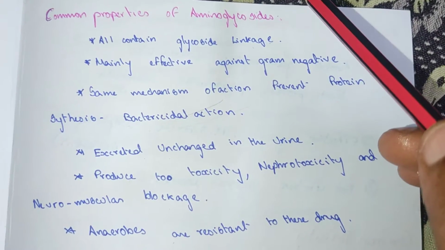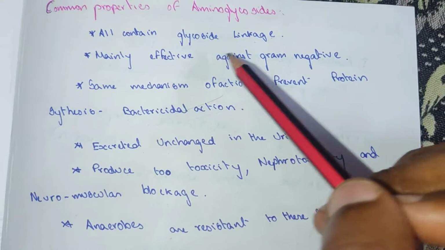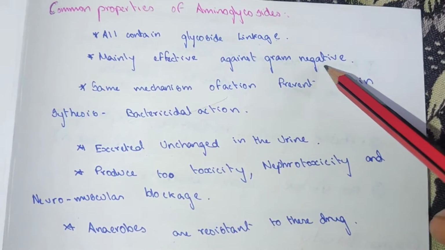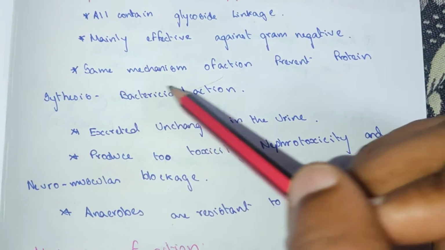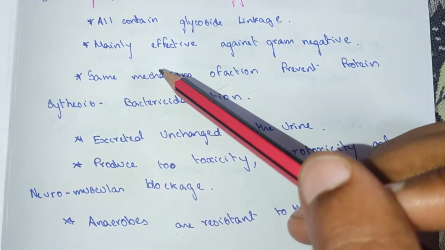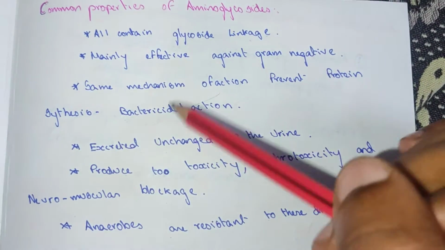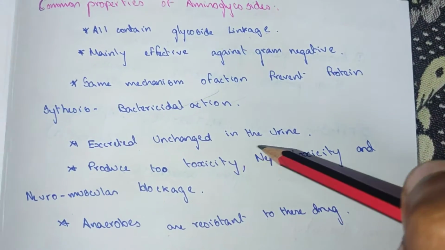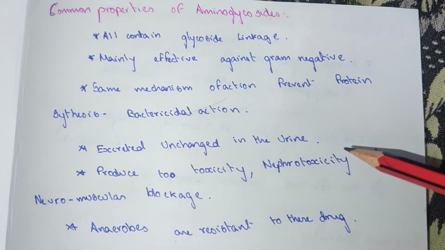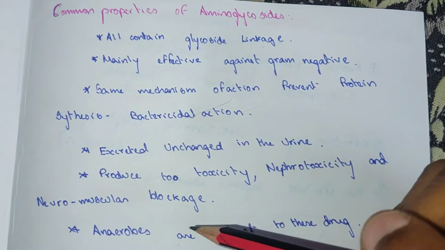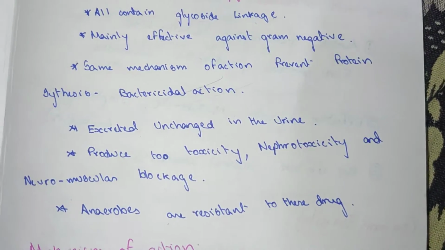To recap, the common properties of aminoglycosides are: all contain glycoside linkage, mainly effective against gram-negative bacteria, and the same mechanism of action, preventing protein synthesis with bactericidal action. Excreted unchanged in urine. Produce toxicity, nephrotoxicity and neuromuscular blockage. Anaerobes are resistant to these drugs.